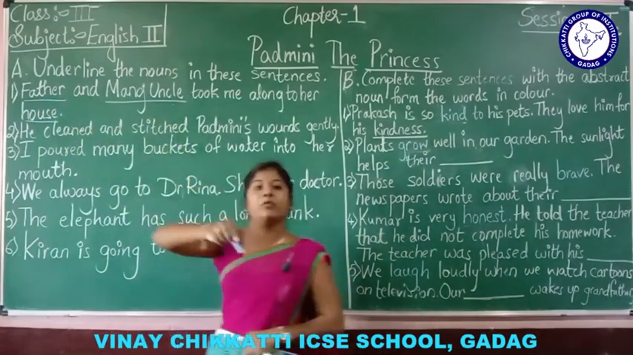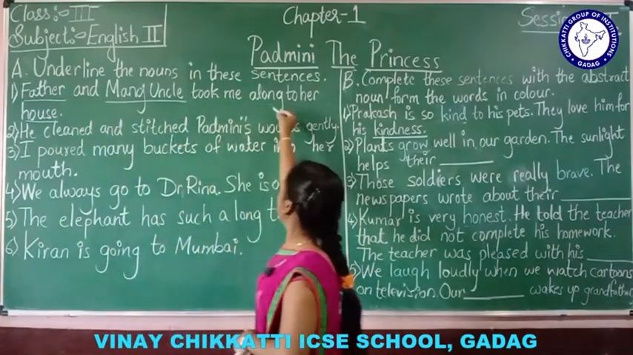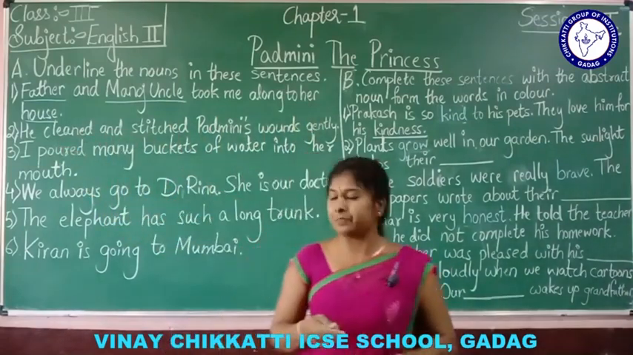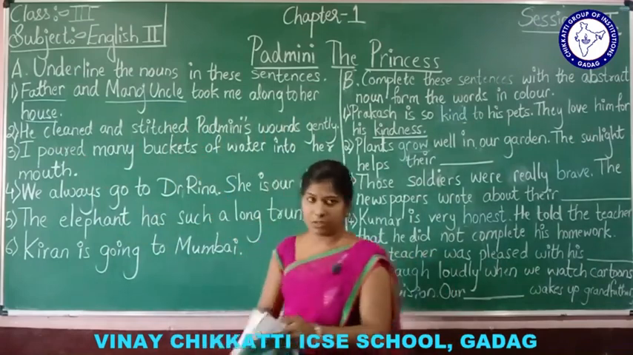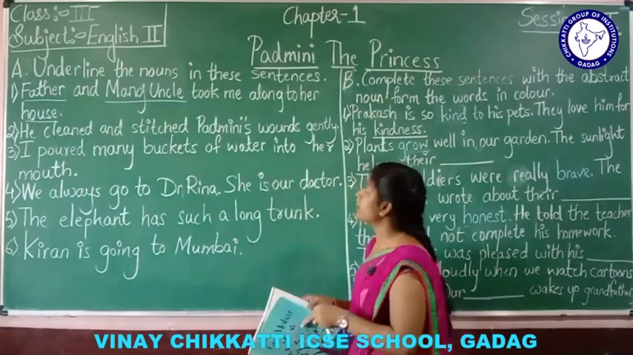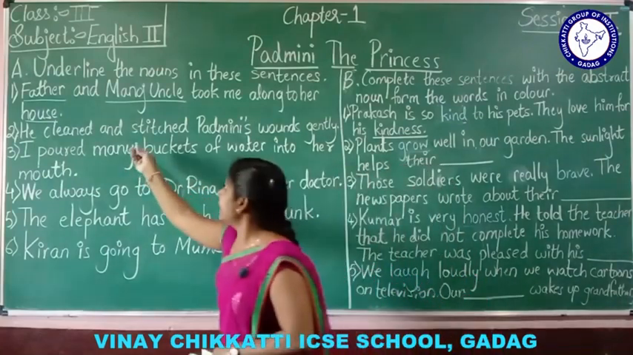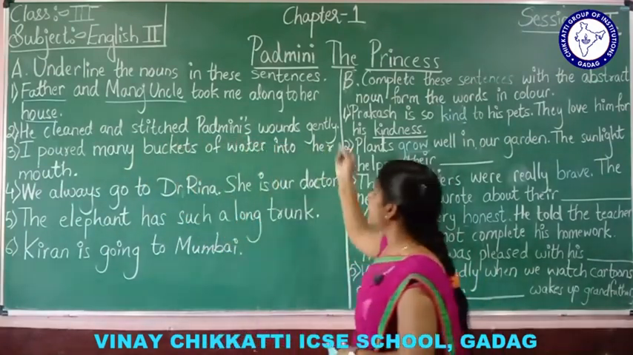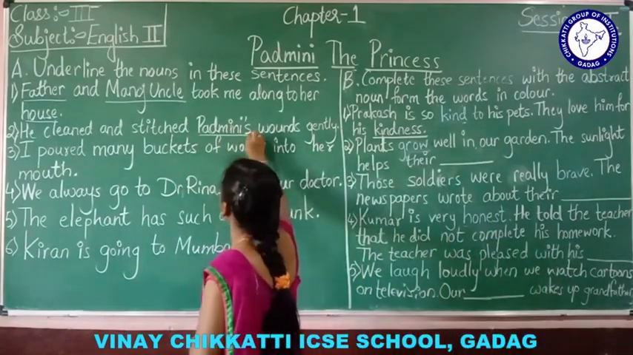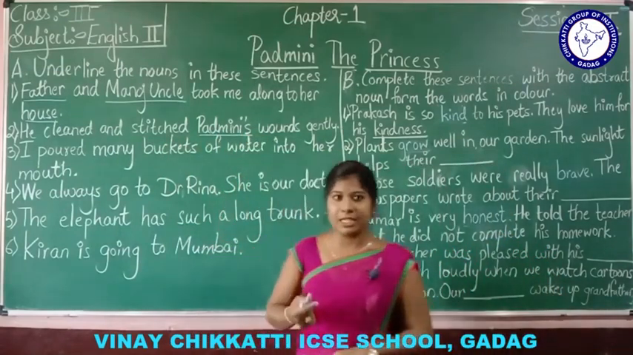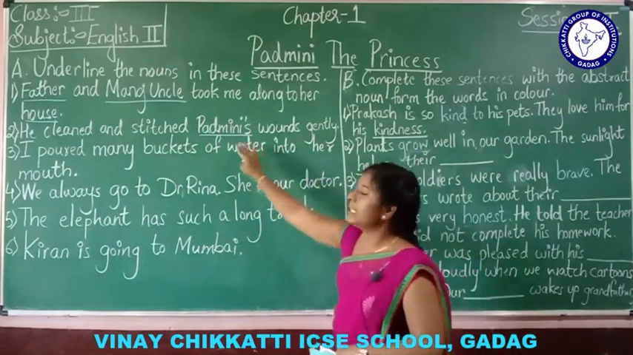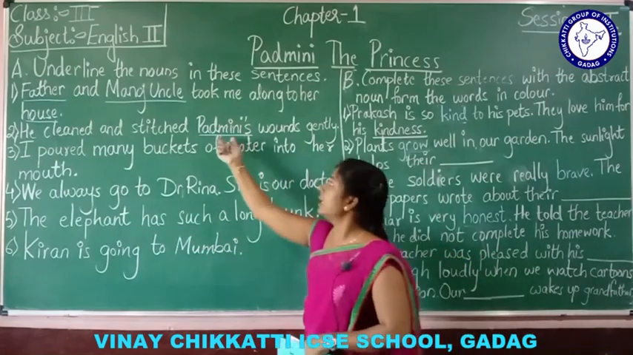Father and Manoj uncle, it indicates name of a person. Took me along to her house. House, it is a place. Understood? So, these are some nouns. Second one, he cleaned and stitched Padmini's wound gently. See, he cleaned and stitched Padmini's wound gently. What is there here? It is name of an elephant, Padmini. It is a name, right? Name of an elephant. So, he cleaned and stitched Padmini's wound gently. Okay, this indicates a noun.